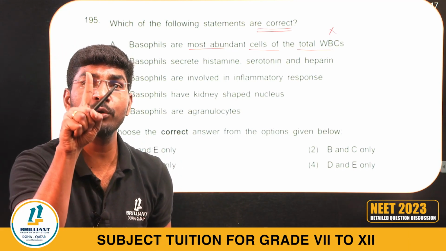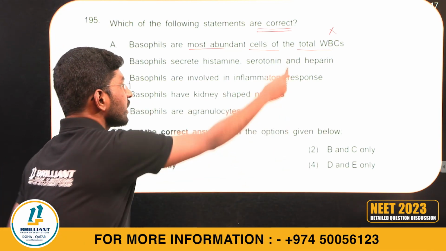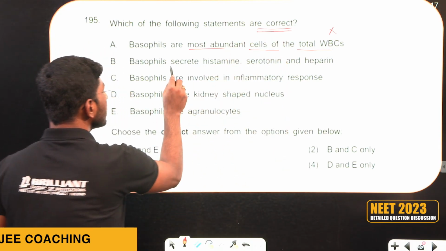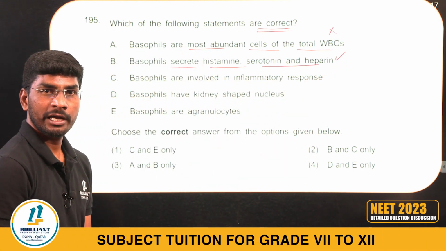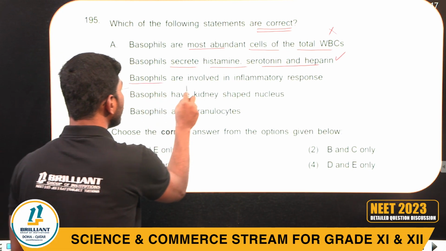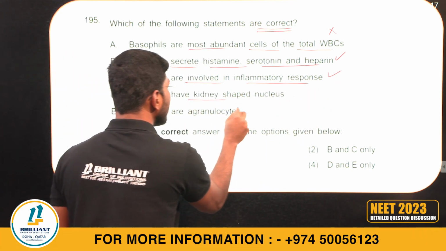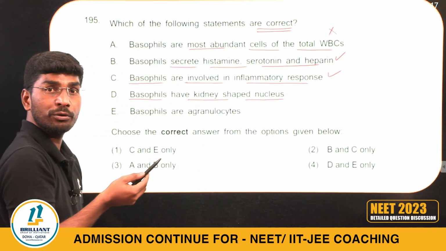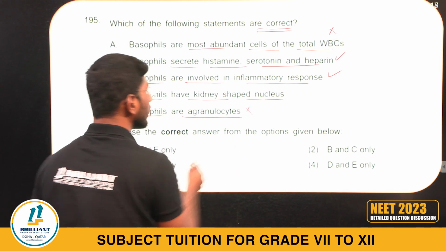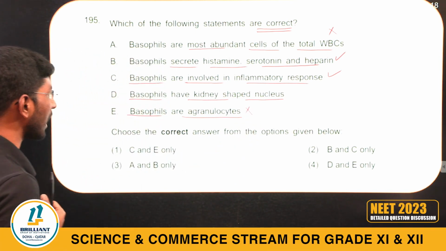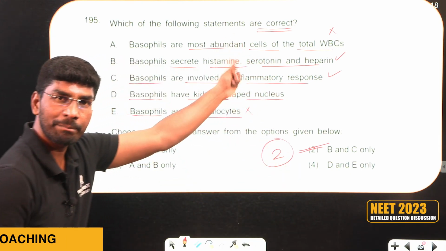Basophils are 0.5 to 1%. It is not a maximum number, very less. Statement wrong. Basophils secrete histamine, serotonin and heparin. Yes, absolutely correct. Inflammatory substances. Basophils are involved in inflammatory responses, correct. Basophils have a kidney-shaped nucleus? Kidney-shaped nuclei are in monocytes. Basophils are granulocytes. So I can go with the answer B and C only, about the basophils.